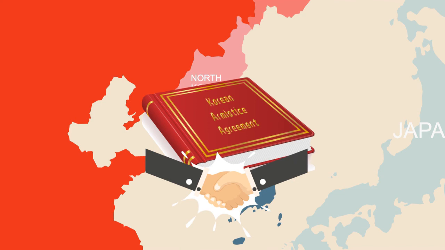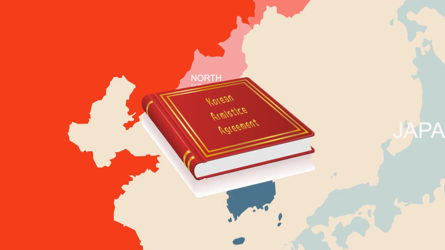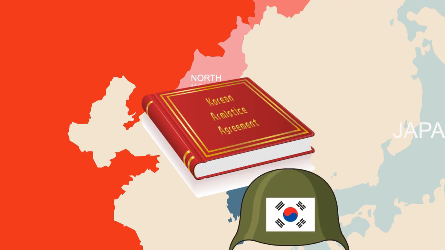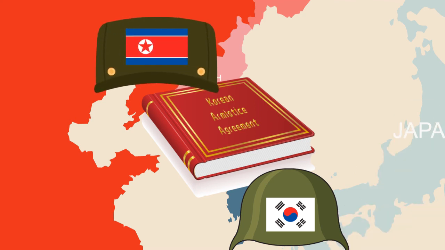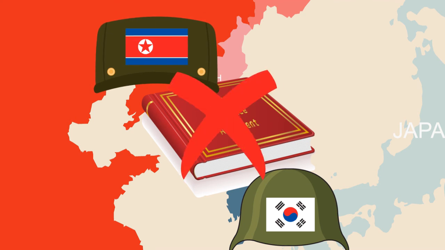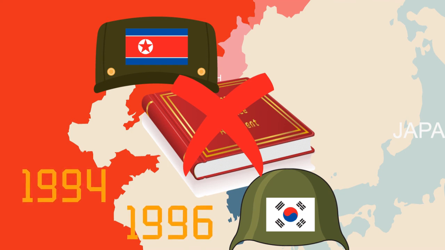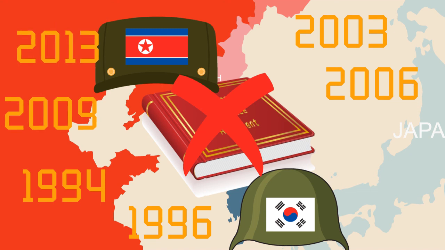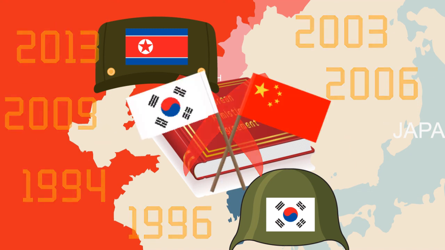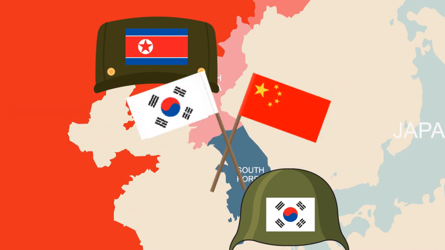Unfortunately, the peaceful settlement mentioned in the armistice agreement never happened, and technically the war is ongoing. South Korea never signed the armistice agreement due to President Syngman Rhee's refusal to accept having failed to unify Korea by force. North Korea has announced that it will no longer abide by the armistice at least 6 times: in 1994, 1996, 2003, 2006, 2009, and 2013.